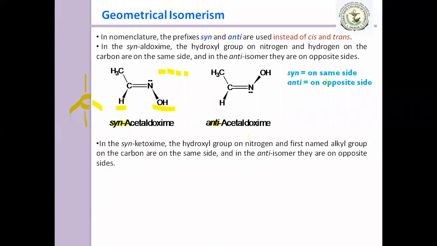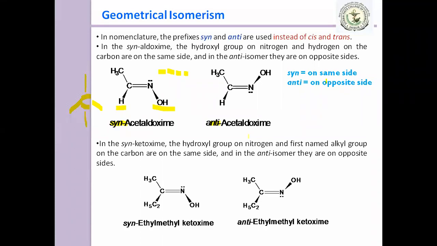Now here we discuss the second example, syn ketoxime. The hydroxyl group on nitrogen and the first-named alkyl group on the carbon are on the same side, whereas in the case of the anti isomer they are on opposite sides. Here this ethyl and OH are on the same side, so we use the prefix syn, and for the opposite side we use the prefix anti. Clear?